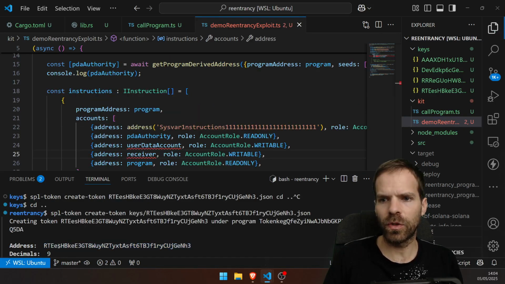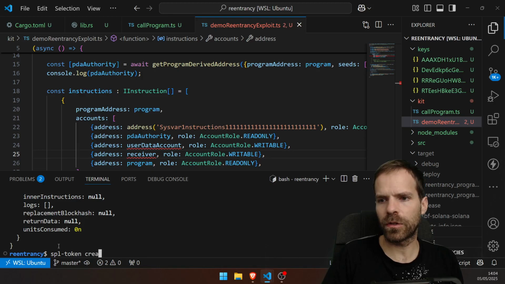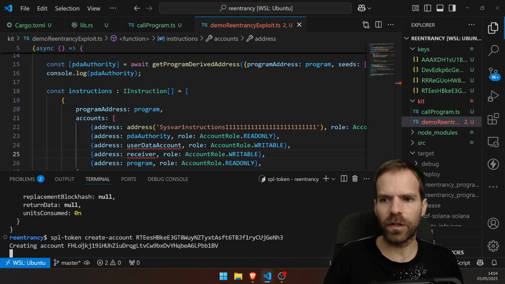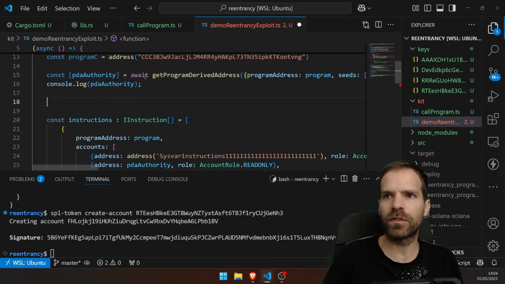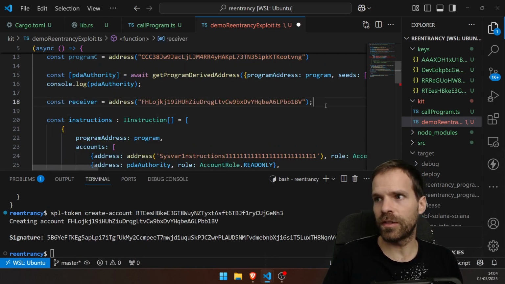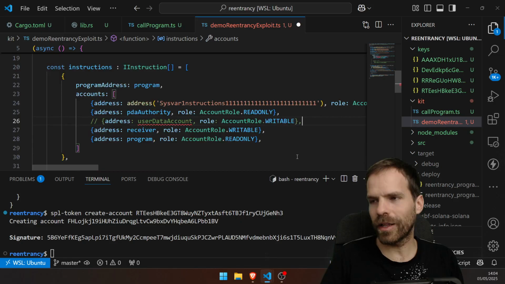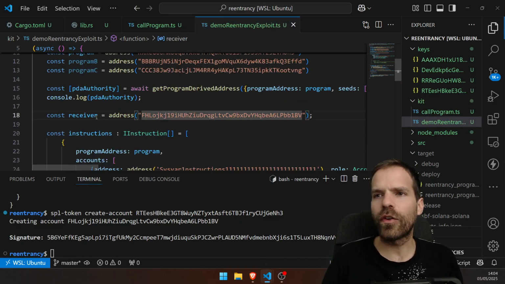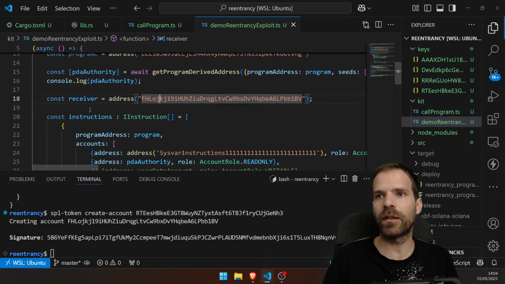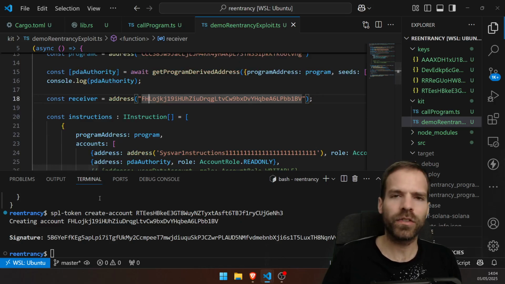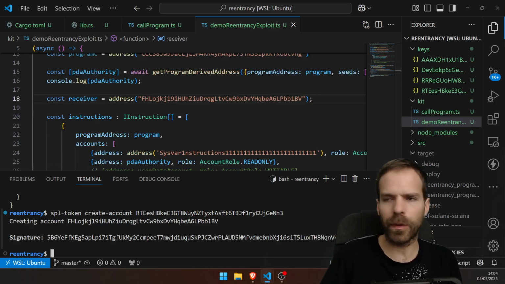Let's get back to our token. SPL token create account for this token. I'm just gonna create myself an ATA, so just gonna use that as the receiver. And we'll get to the user data account in a second. For now, let's just get it to work that I can mint tokens into here. So I'm still developing. This is not about the exploit yet.